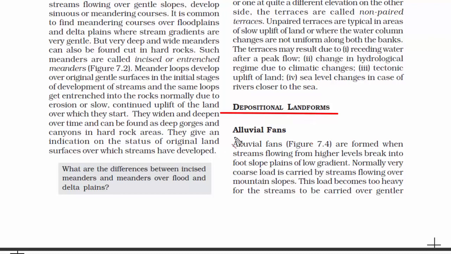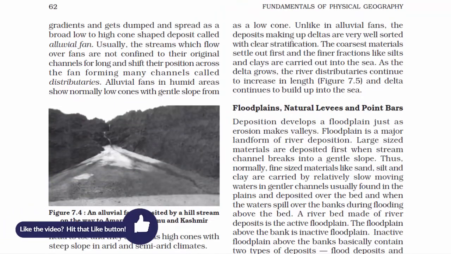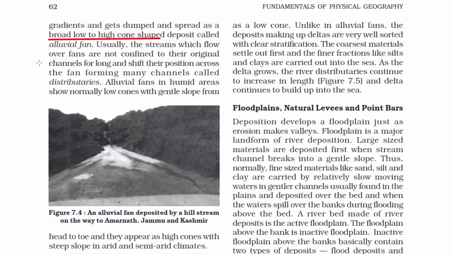The first depositional landform is alluvial fans. Now you must have seen alluvial fans many times. It looks like this. When streams flowing from higher levels break into foot slope plains of low gradient, it takes the shape of a cone. Usually it occurs on mountain slopes or an area which is elevated, because that's how there will be speed to the running water, and that's how sediments will be deposited in the foothill area. You will find many such alluvial fans in the foothills of the Himalayan range, because there the glaciers of the mountains melt and convert into river streams, and that's how alluvial fans are formed.